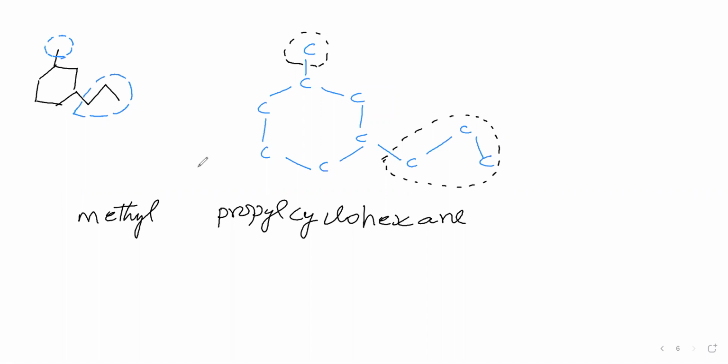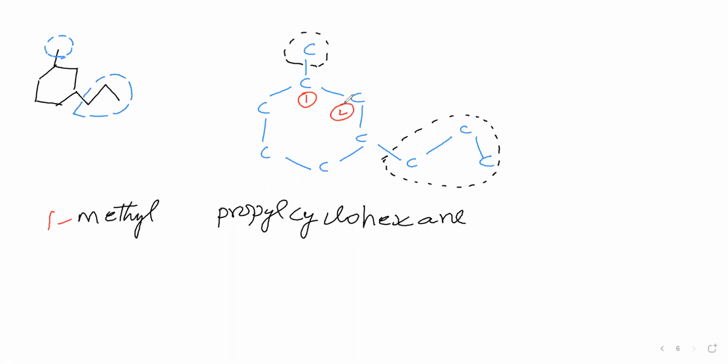Methyl has to get the least position, because M comes first in alphabetical order, and only then P. Therefore, least position we will give to methyl. For this carbon we will give number 1. That means methyl is attached to the first carbon of this ring. So we say 1-methyl. Then we will proceed numbering towards right.